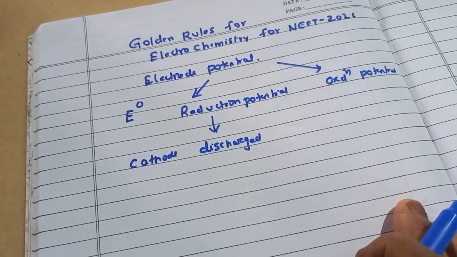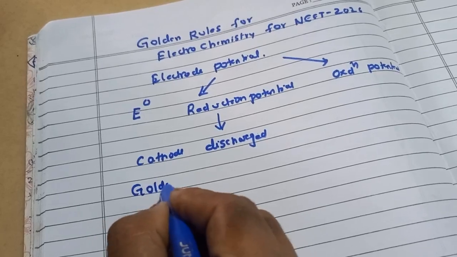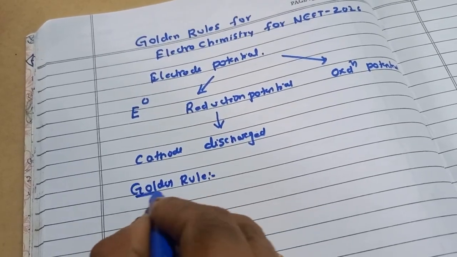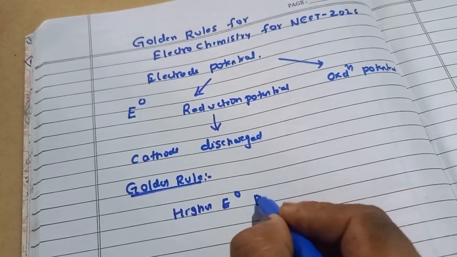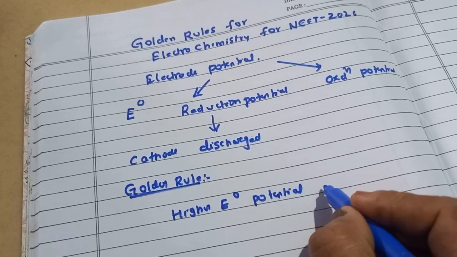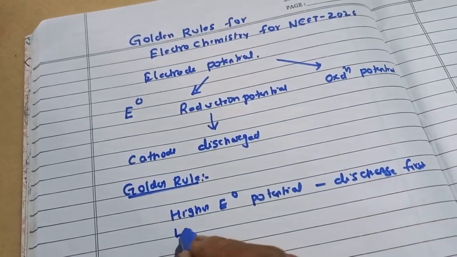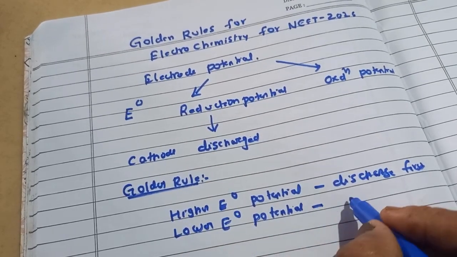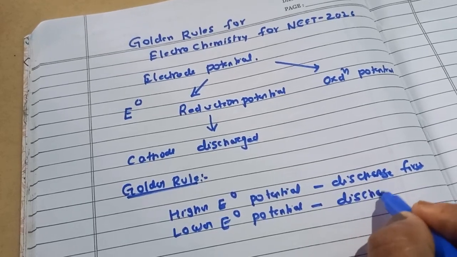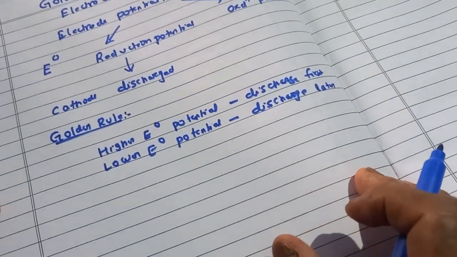Right students? So today I am going to discuss some important points. What is that? That is the important golden rule. First of all, let me write the golden rule. What is the golden rule? Higher electrode potential, discharge first. Lower E0 potential, that means electrode potential, discharge later.